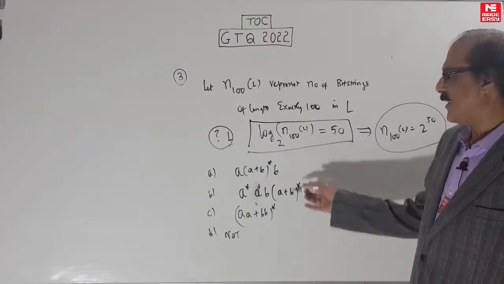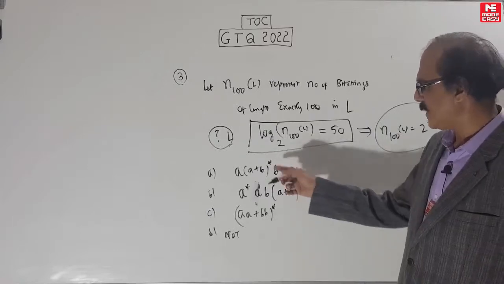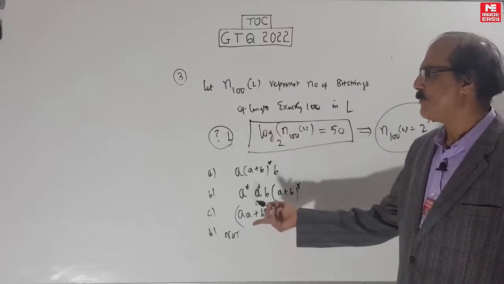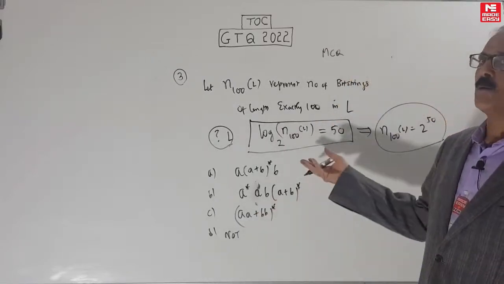In this case we cannot directly get the answer. You have to do one by one. Numerical data, not numerical data? In this case, it is like numerical data. They could have asked how many, but instead they have asked like this. It becomes a multiple choice question. It's not numerical data, it's MCQ. But this could come as numerical data type also.